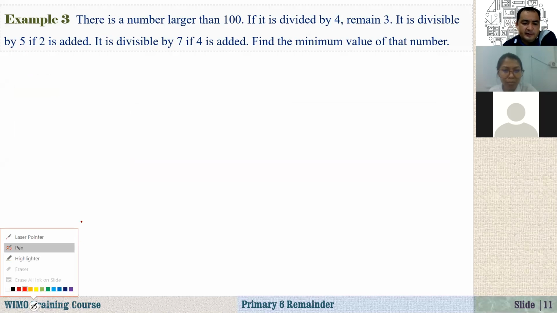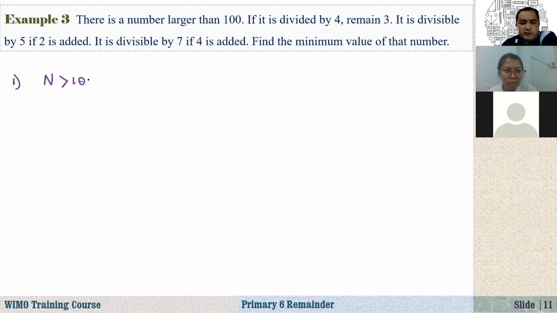So the first one is saying, let's use purple. We are given some number, let's say n, and we know that it is greater than 100. It says that if it is divided by 4, remainder is 3. So that means if I divide this n by 4, I have some constant a, and the remainder is plus 3.